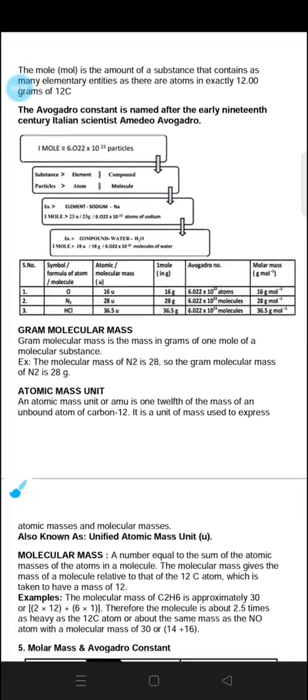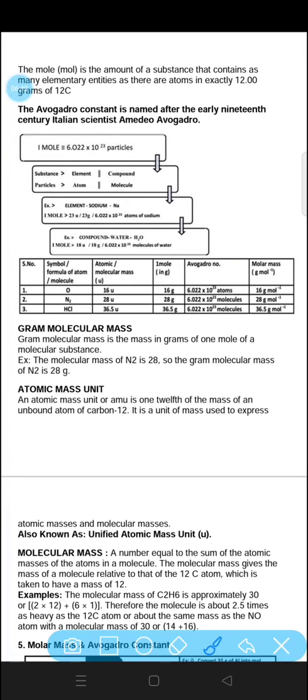Now if we talk about oxygen, it has the atomic or molecular mass of 16 u. 1 mole is 16 gram. Avogadro number is 6.022 into 10 to the power 23. So the molar mass of oxygen is 16 gram. If we talk about nitrogen, it has atomic or molecular mass 28. We will have 28 gram per mole. HCl has 36.5 gram, so we will have 36.5 gram per mole. This will be the molar mass of the elements.